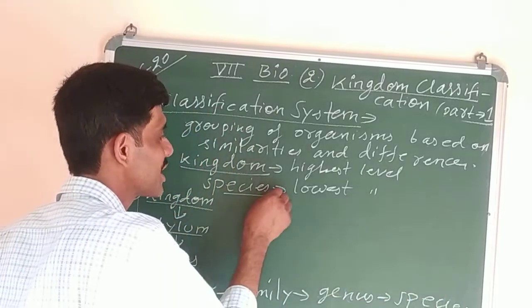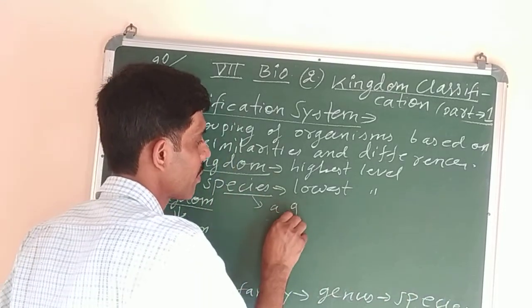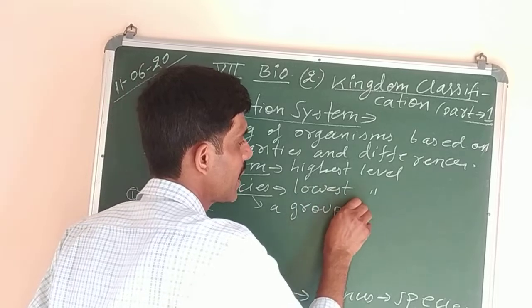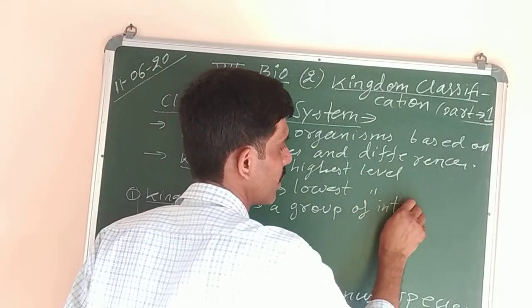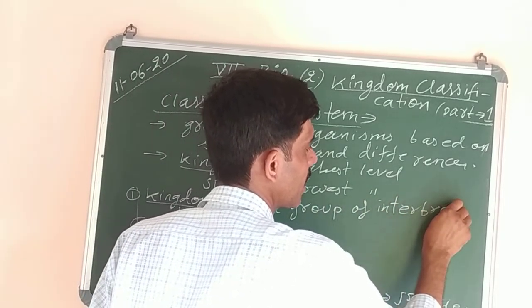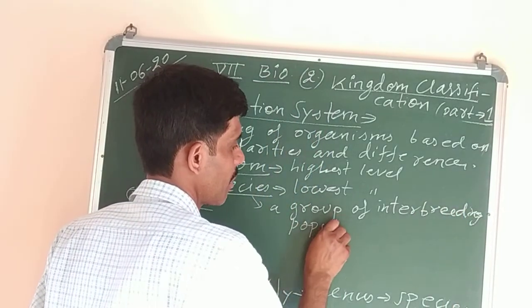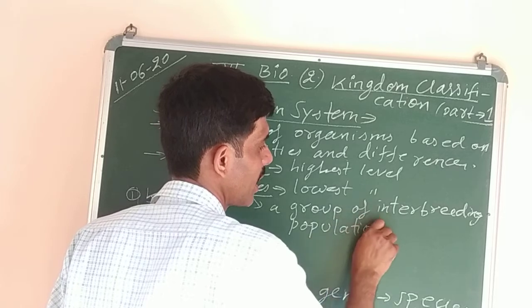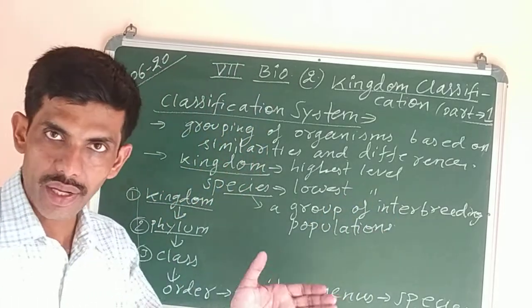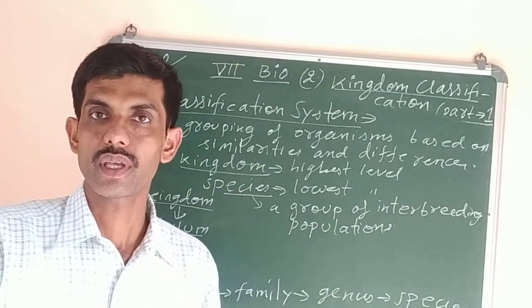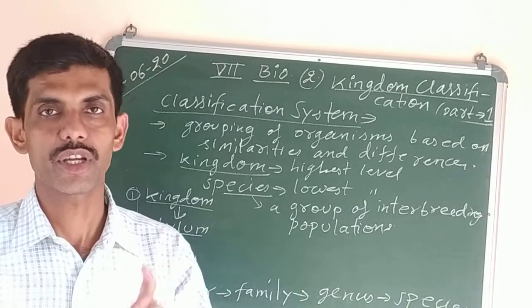Now how to define this species? A group of interbreeding population is called species. It means if many organisms are there which can interbreed, that is produce babies among themselves, they form a species.